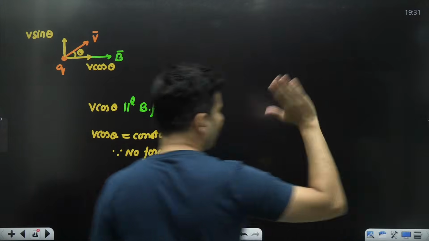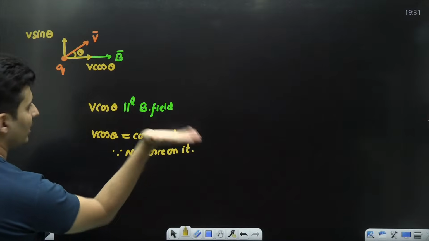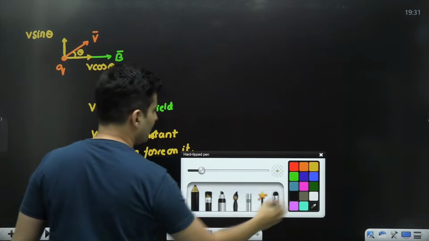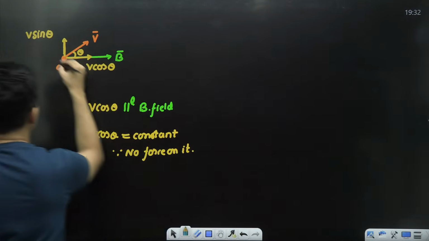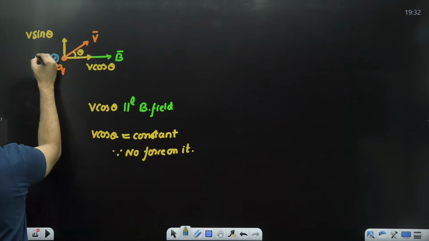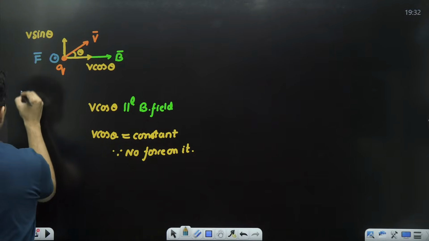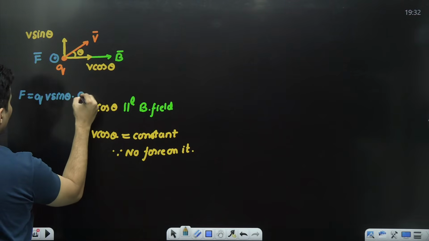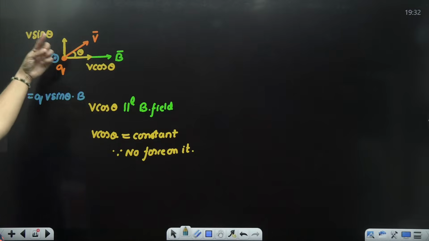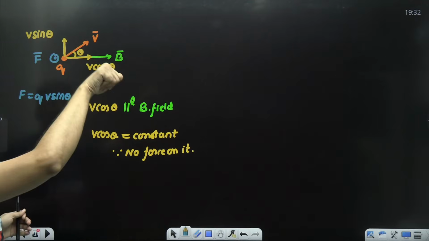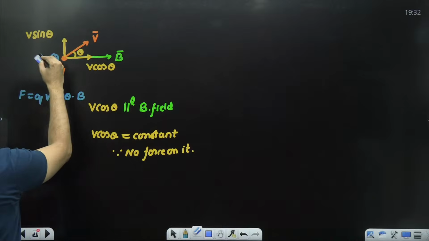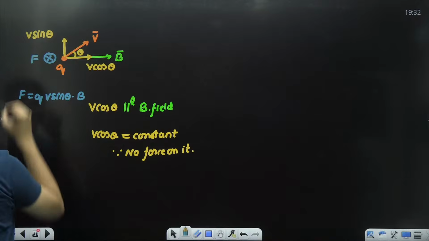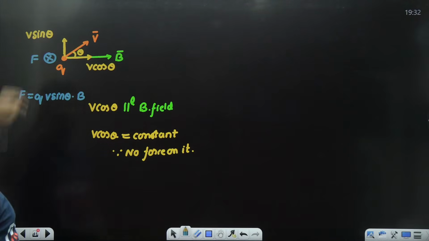Magnetic field is right, velocity is up, so v cross b will be towards you. So the force will be like this. And this force will be Q v sin theta into b. Oh, sorry, v cross b was inside, my bad. I did b cross v. So sorry, guys. It will be inside, my bad. Yeah, that force will be inside on this v sin theta.